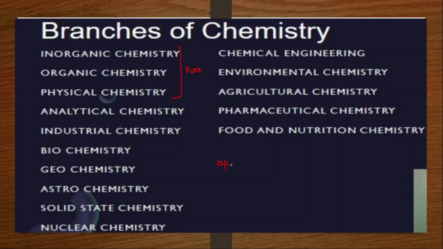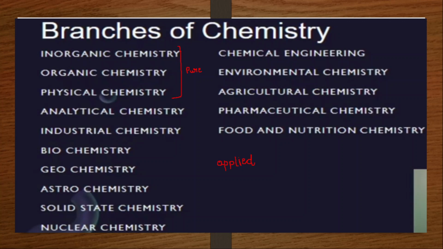Whatever we study from pure chemistry is applied to improvise things, or applied in various aspects. We apply all those basic knowledge to do a few other things. That is what is considered in each field, and that is what applied chemistry is. So all other branches of chemistry are nothing but applied chemistry, and pure chemistry is inorganic, organic and physical chemistry.